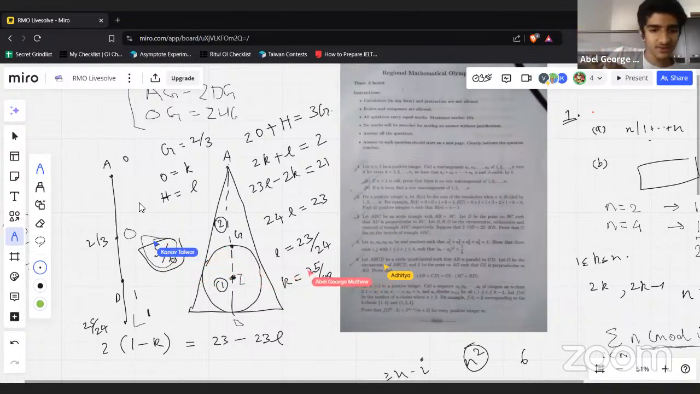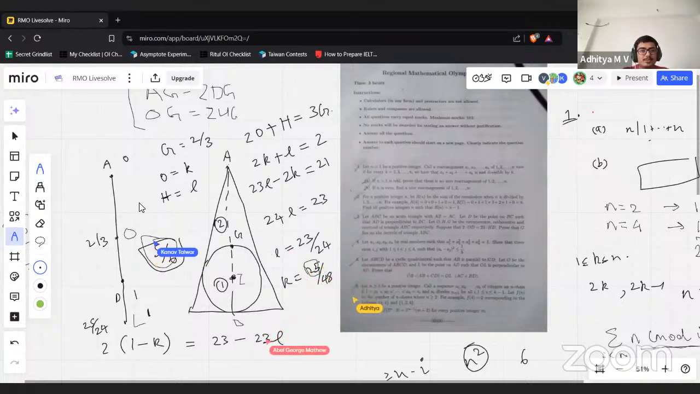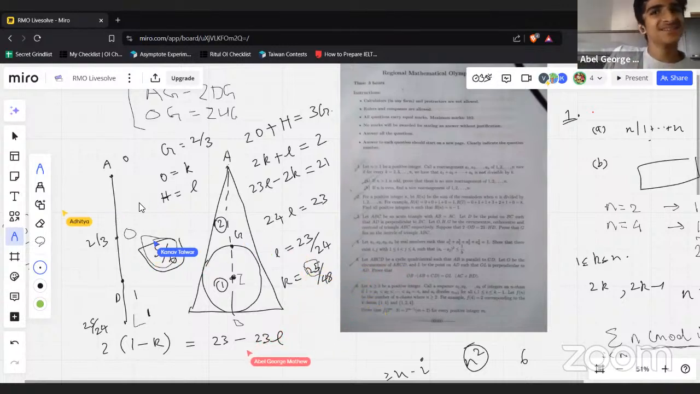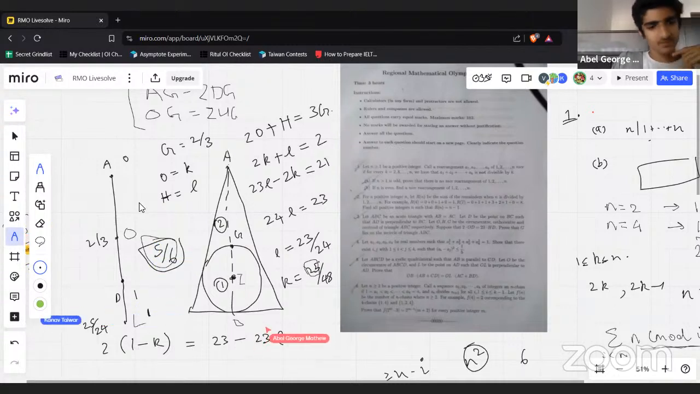Okay, you have 25. I think that's very promising. Like 25 by 24, 23 by 24. That makes sense, perfect. Also this should not be L. It should be something else.